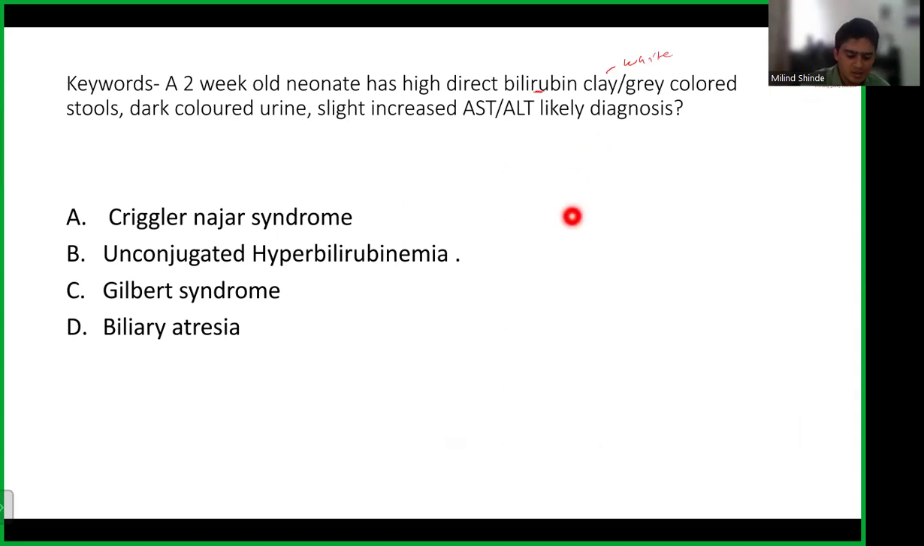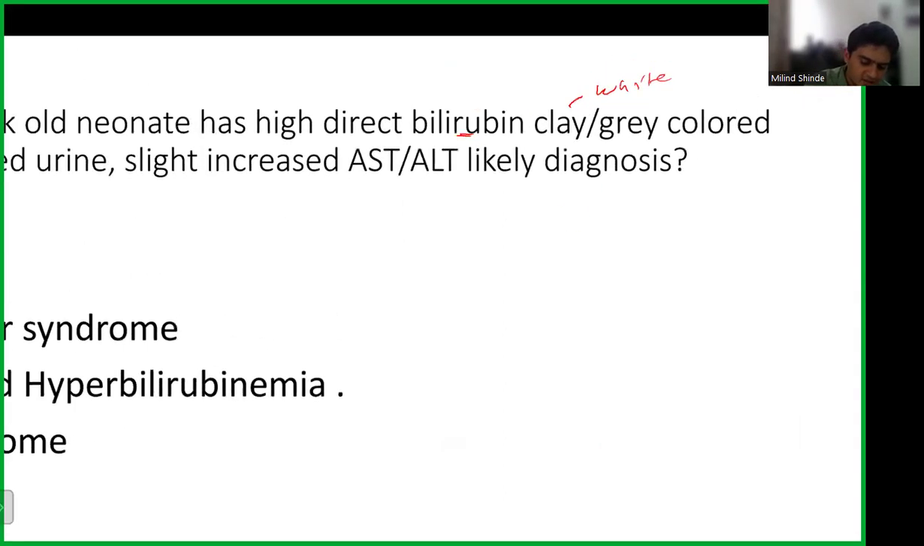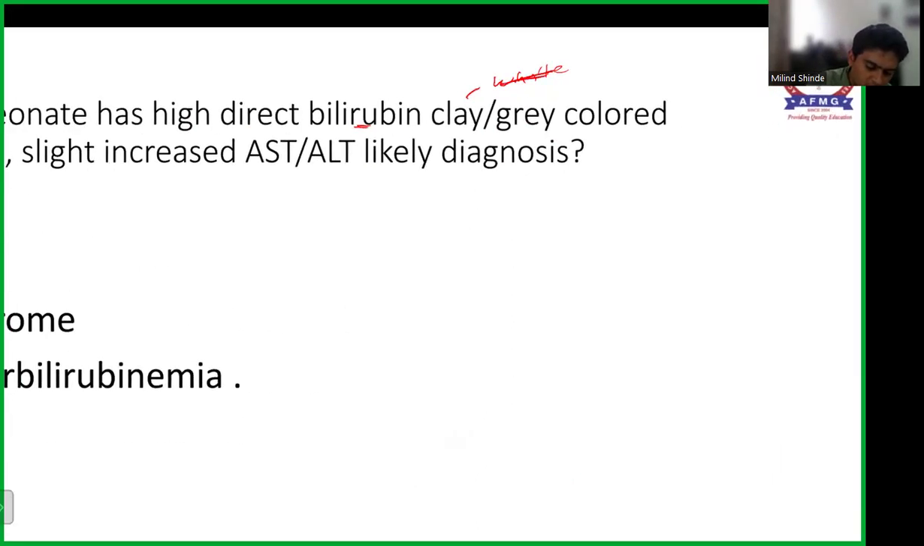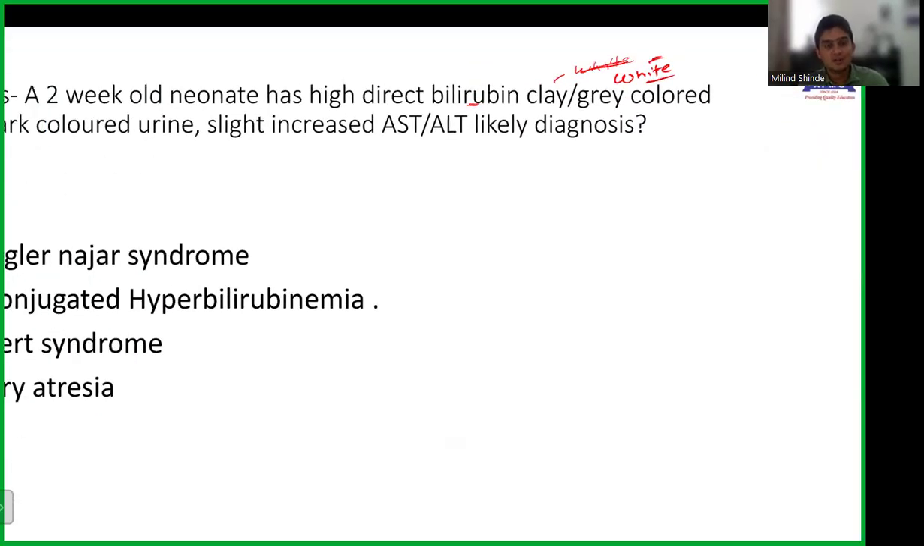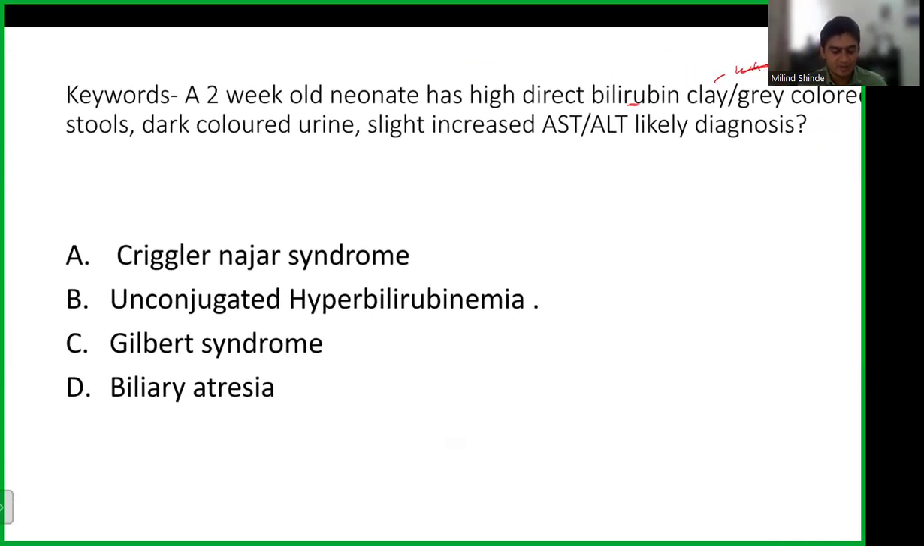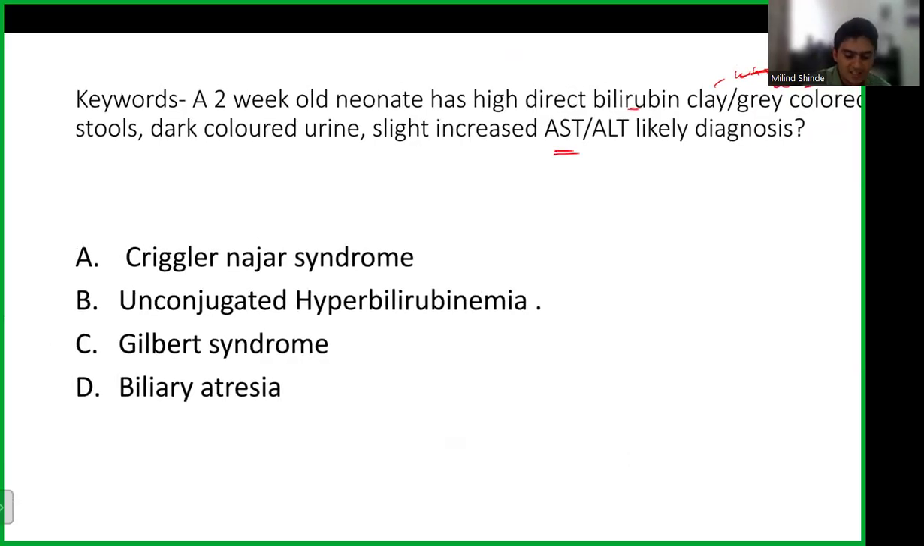So why are the stools white? The normal color of the stools is yellow, but the child is having white stools. That means this bile that is there, direct means the liver is functioning. The liver is normal. Indirect is converted into direct. But this bilirubin is not able to reach your intestines. There is a slight increase in SGOT and SGPT, which means the liver has started to get damaged as well.